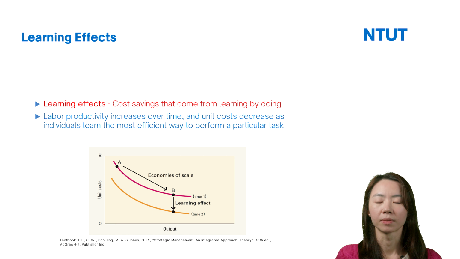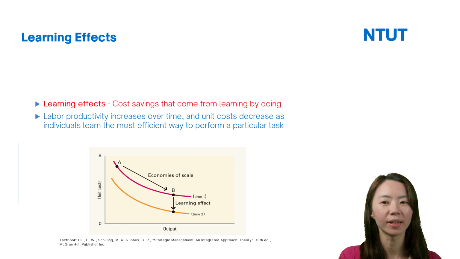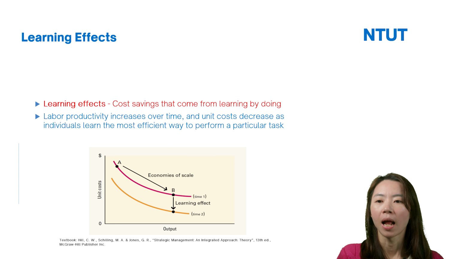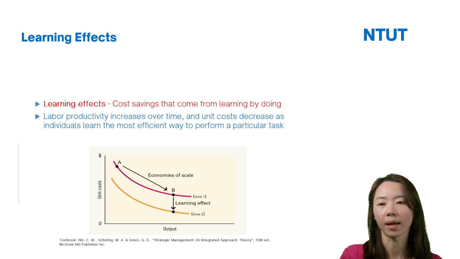The next is the learning effect. The learning effect means the cost savings that come from learning by doing, trial and error. Labor productivity increases over time and the unit cost decreases as individuals learn the most efficient ways to perform a particular task.